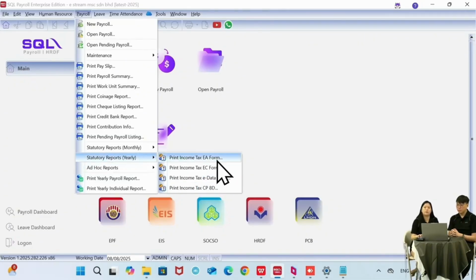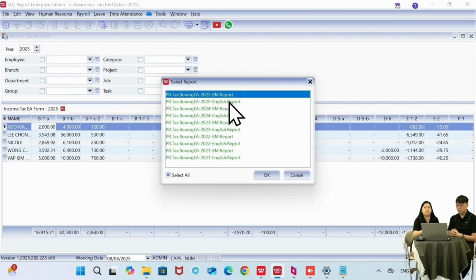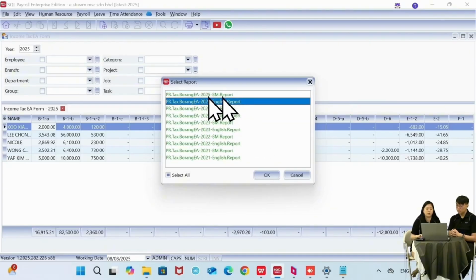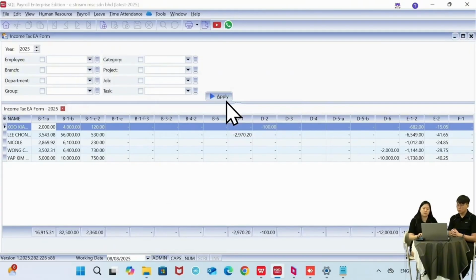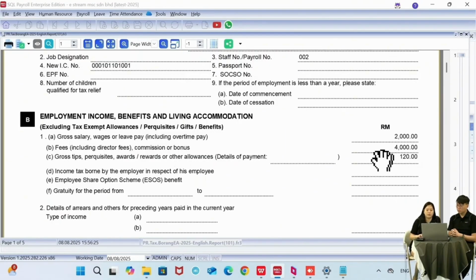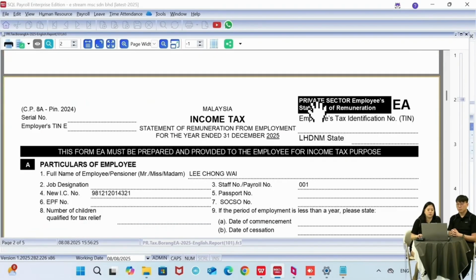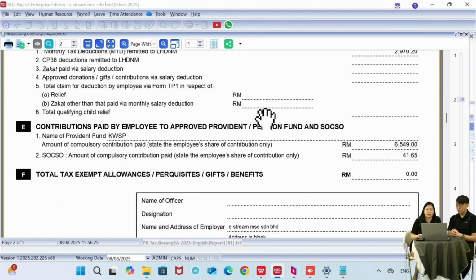If I click on the EA form here, I select my year, click on apply. All the employees that I have processed will appear. I can just click on preview. Because SQL Payroll is always updated following the latest government rules and regulations. So anytime there's a new release, new announcement, new format, then we will upgrade the system for you. Let's say we have the 2024 format, 2025 format also, either in English or BM. I just click on any one. So you can see same thing, everything is already pre-filled for you. So the gross salary, actually all you have to do is click on print and then print out to your employees. So every employee will have their own EA form.